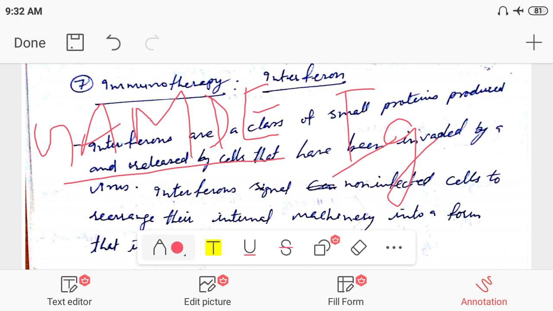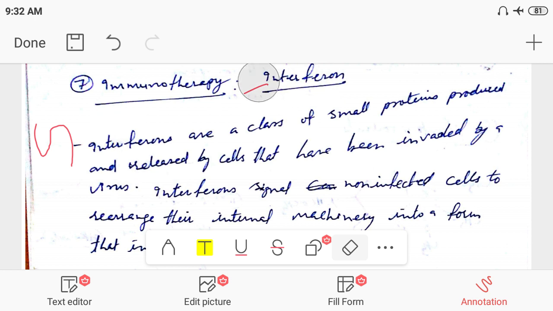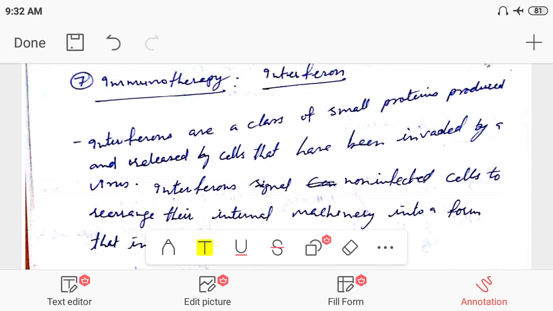They are immunoglobulins and they are important. They are present in our body and play an important role as an immunity booster. But look at this point about the immunoglobulins: they are not used here as a treatment of cancer. In immunotherapy, the interferon is used.